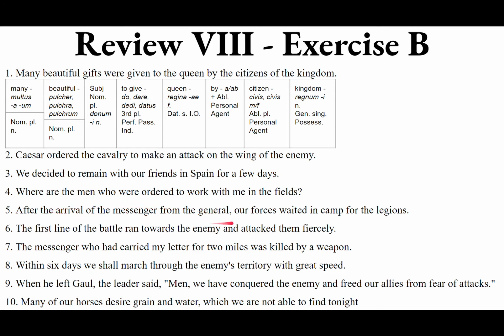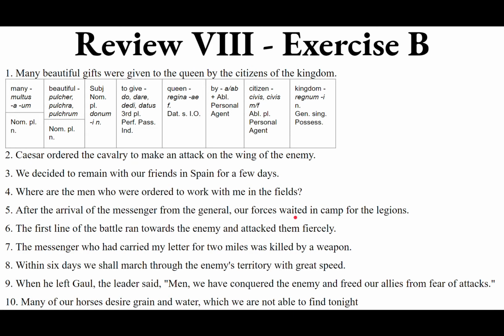After that happened, our forces waited in camp for the legions. We have our forces, our noster, nostra, nostrum, agreeing with forces, copiae, feminine, plural. And forces is the subject of the verb waited, so nominative, copiae. And that makes noster, nostra, nostrum, nominative, plural, feminine as well. So nostrae copiae.